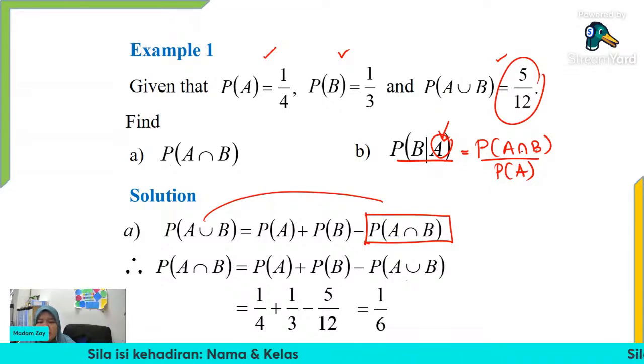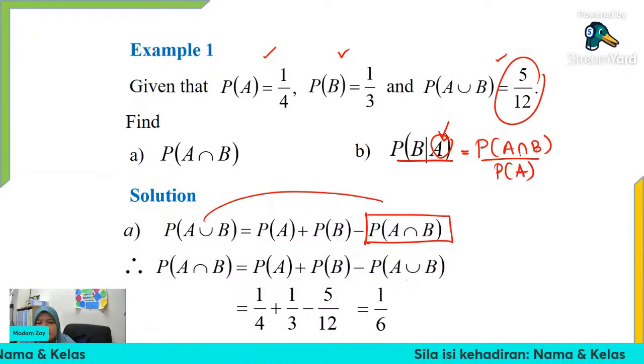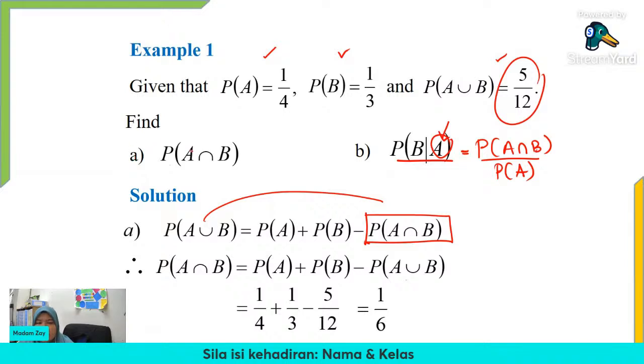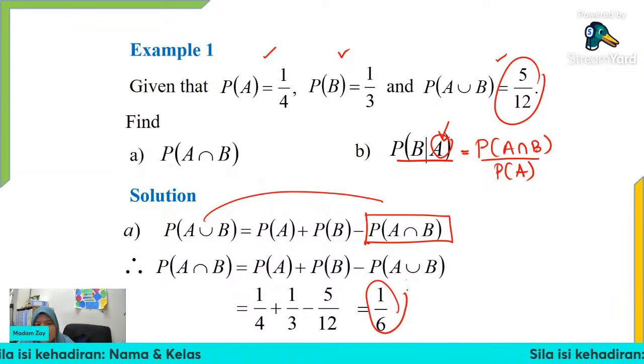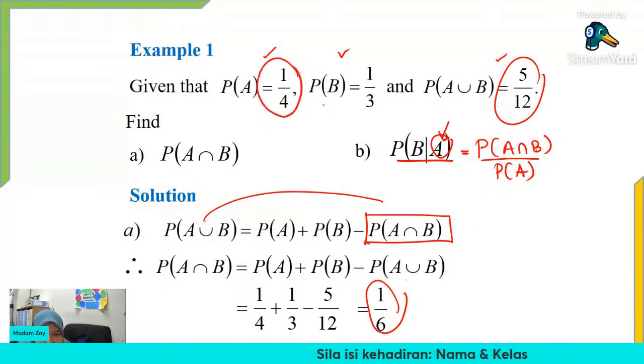Now, do we have the probability of A intersect with B? We already have it, right? From question A, we have the probability of A intersect with B, which is equal to 1 over 6. So probability of A is equal to what? It's given in the question, equal to 1 over 4.